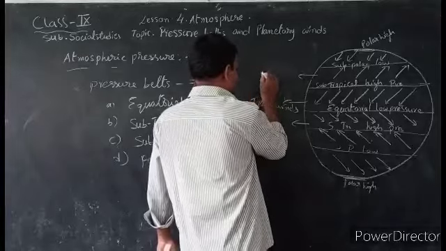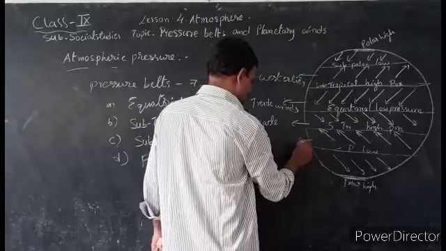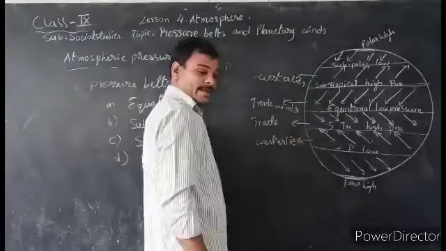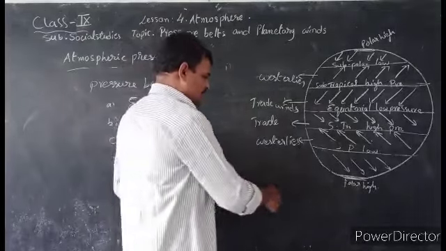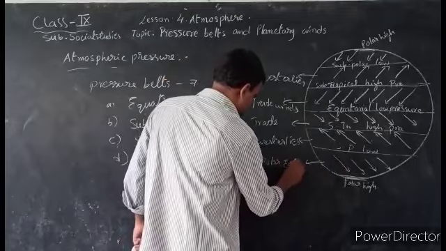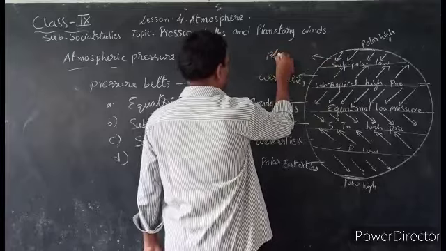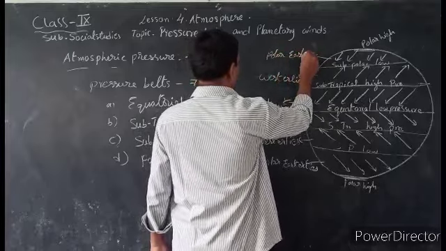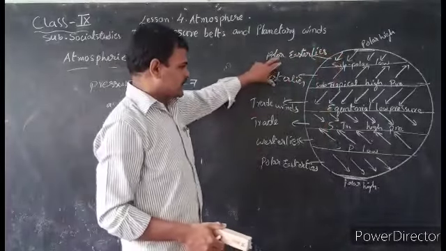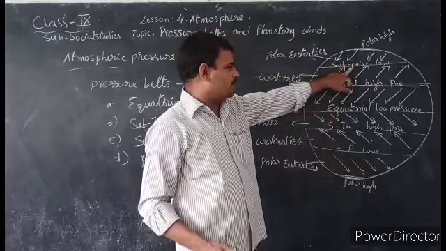Here, westerlies. The types of planetary winds are trade winds, westerlies, and polar easterlies. Westerlies move from the subtropical high pressure belts to the subpolar low pressure belts.